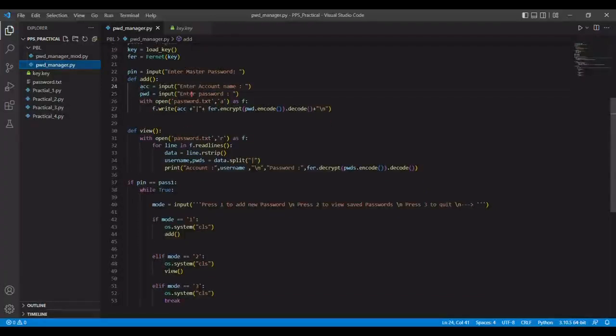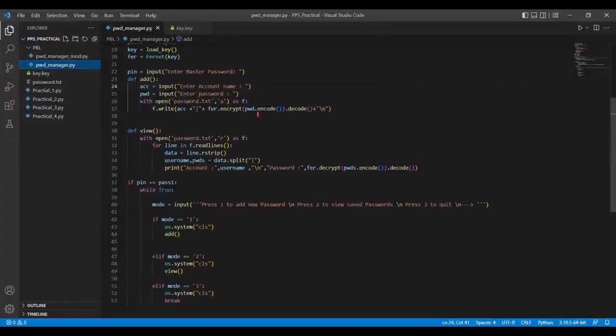And on line 23, we have defined this add function. What it does is it takes two values, the first is the account name, the second is the password, and it will open a file known as password.txt and save all this account name and password in this file. So account name plus, which is the concatenation operator, then this symbol, then this for.encrypt. Now for.encrypt will encrypt this password using the key which we have generated earlier.